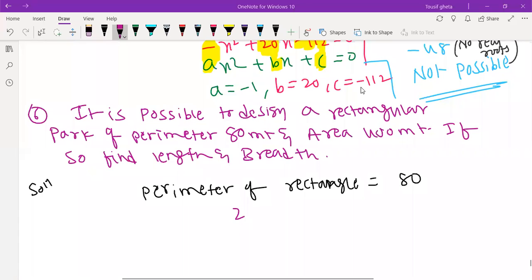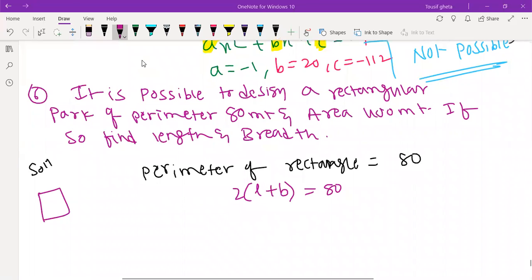Yuraj, it is the formula for area. Perimeter of rectangle formula is 2 of L plus B is equal to 80 they gave, so 80 we will take. Right? No, Preeti, this is the cuboid. Perimeter of rectangle is this.